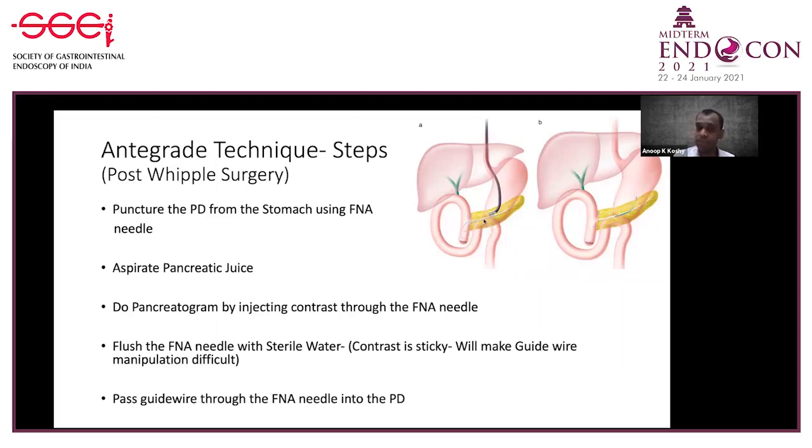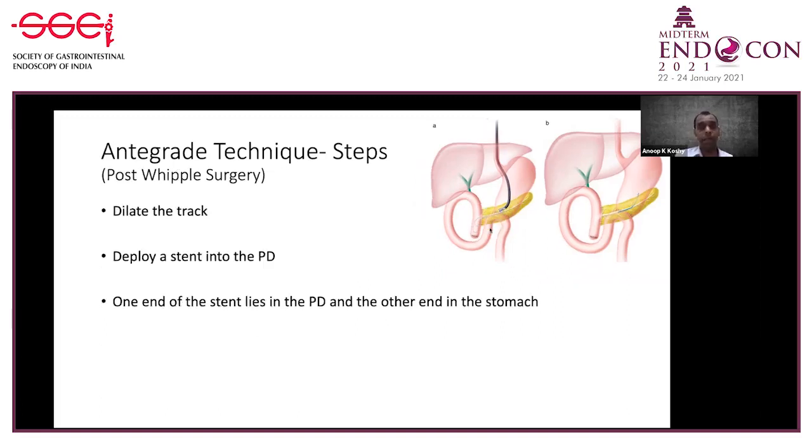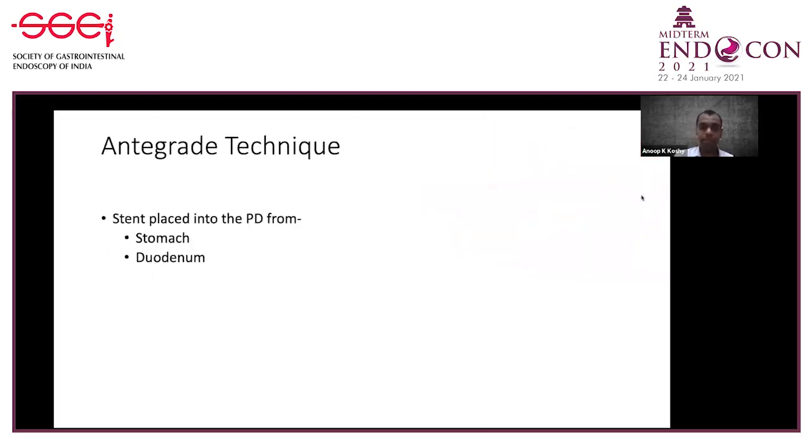But in the majority of cases, you may not be able to pass. That is when you resort to the antegrade technique. When you are not able to pass across the stricture or across the papilla, and the guide wire is only in the PD, you resort to the antegrade technique. After that, you need to dilate the tract. You dilate this tract, you deploy the stent into the PD. So one end of the stent will be in the PD and the other end will be in the stomach.